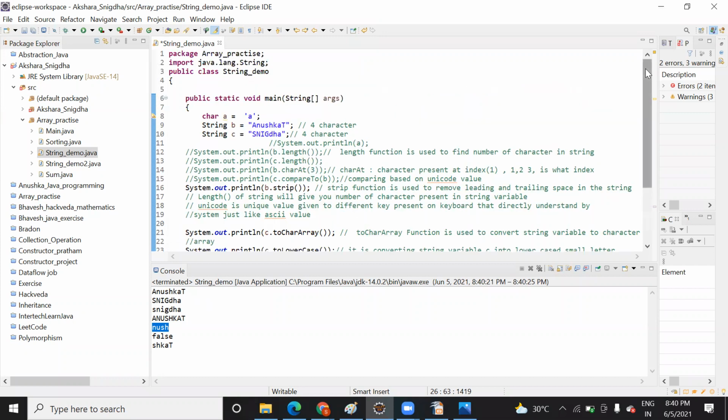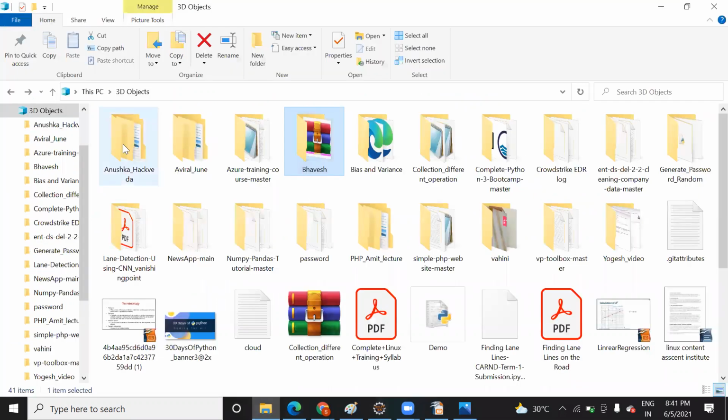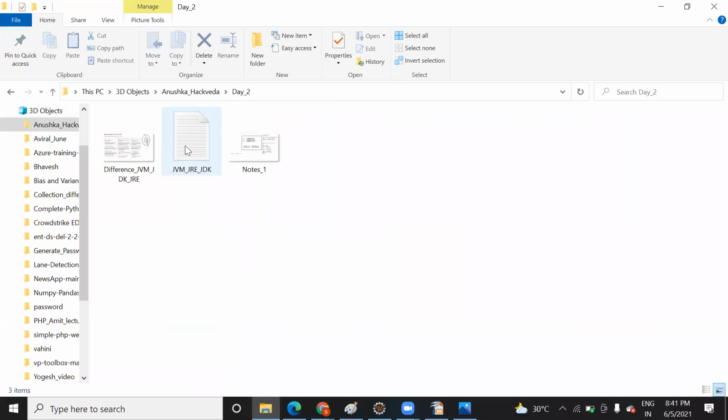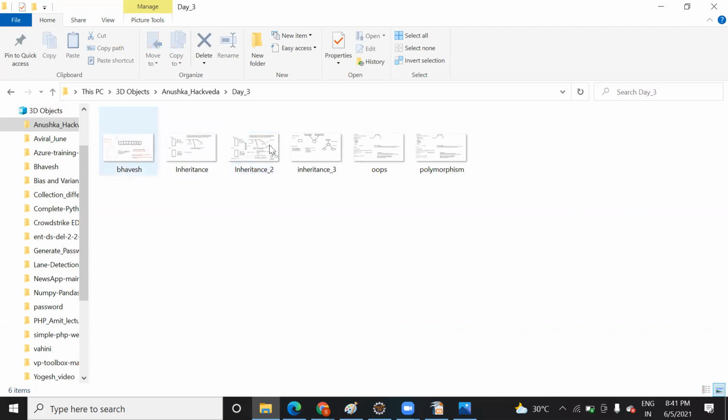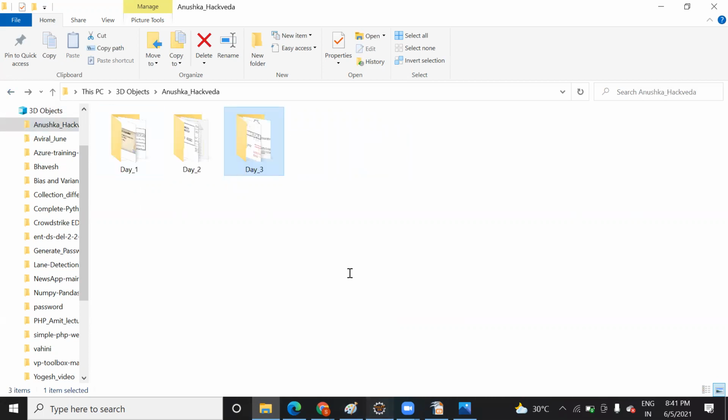So today you practice on this string, try other functions, take other values, take some spaces and work on this. Today I will share all the day 2 code also. I think day 2 I haven't shared. Day 3 also I will upload. Have a look at all this. With that, this code I will share with you.